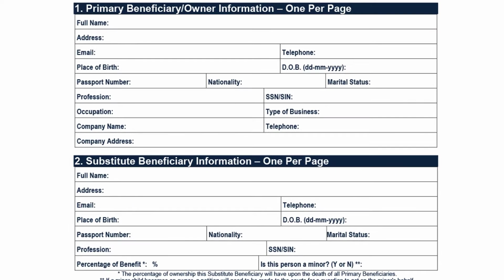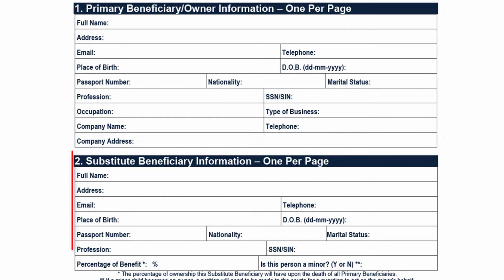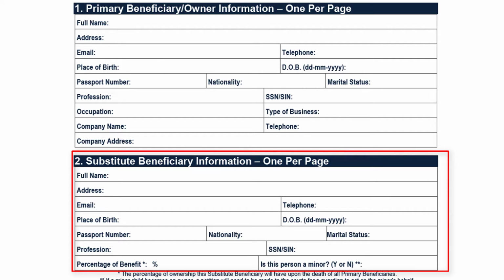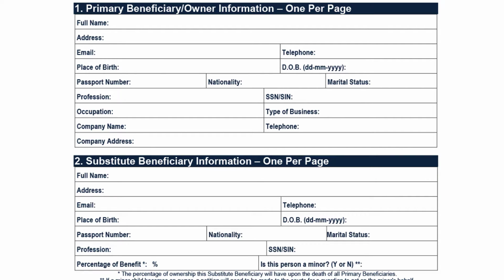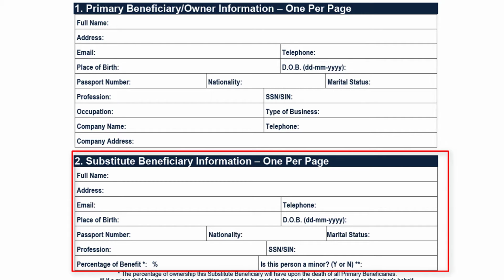First, I want to explain the two sections on this page. The top part is for the primary beneficiaries only, and the bottom section is for any substitute beneficiaries. When a Mexico property trust is established, we need primary beneficiaries and substitute beneficiaries. For the purpose of the trust, the primary beneficiaries are the owners, and the substitute beneficiaries are the heirs to the trust.